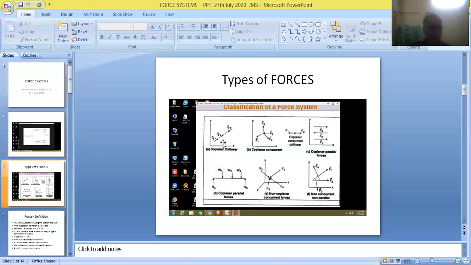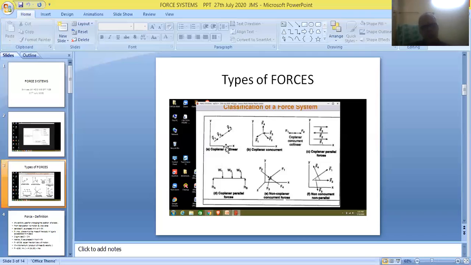Straight line in the sense it can be in horizontal direction or vertical direction. In horizontal, it can be in forward direction or in reverse direction. And in the case of vertical, it can be in upward direction or downward direction. And similarly, it can be in inclined direction also, as shown in the figure.